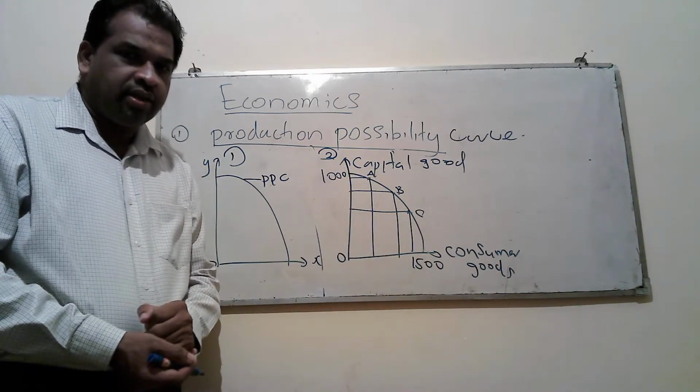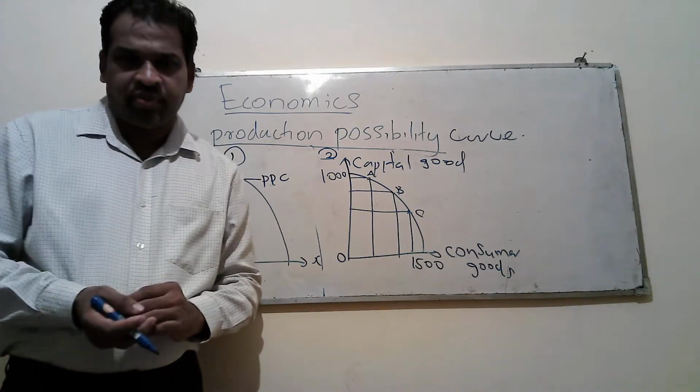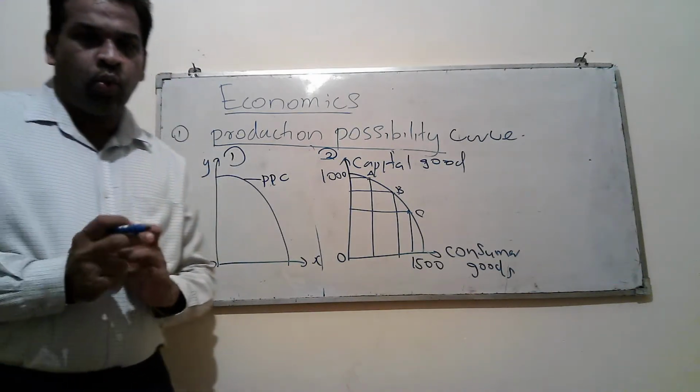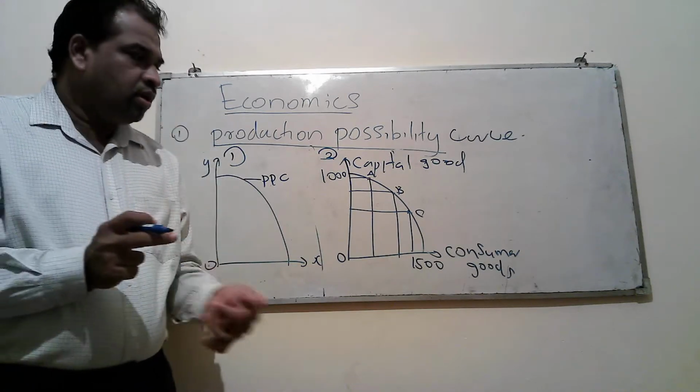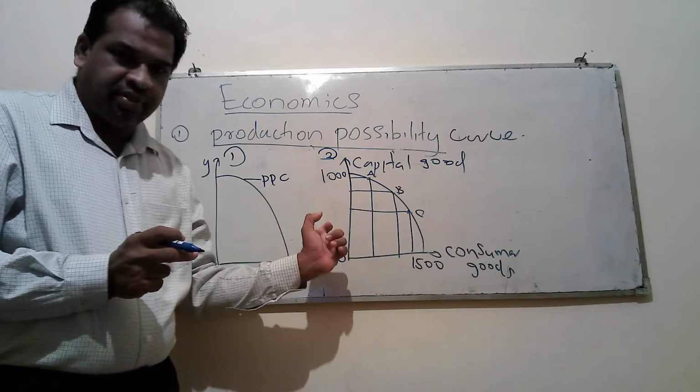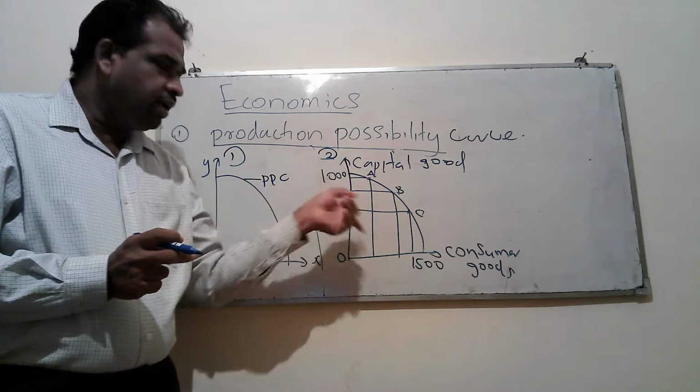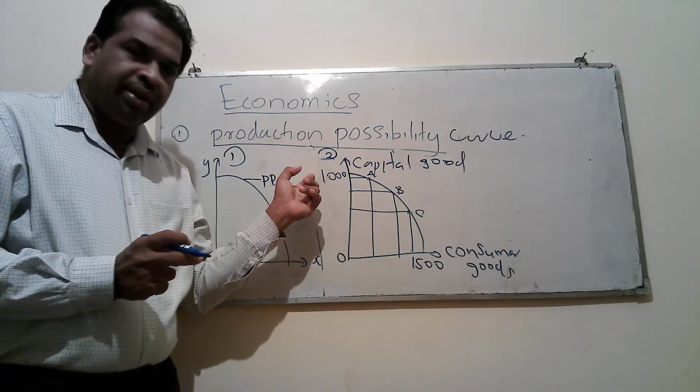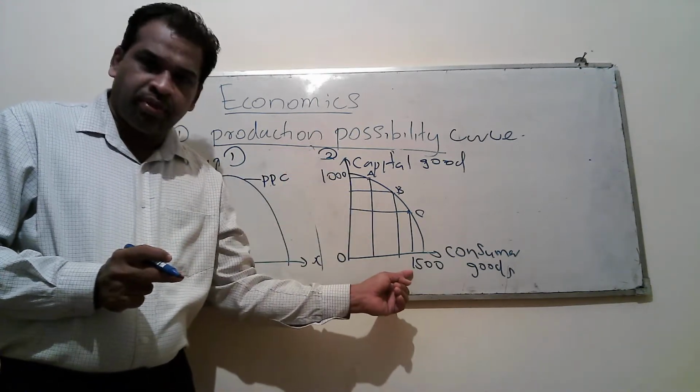You have to keep in mind, you can never produce the maximum from both items, that is, according to the given diagram, 1000 from capital goods and 1500 from consumer goods.